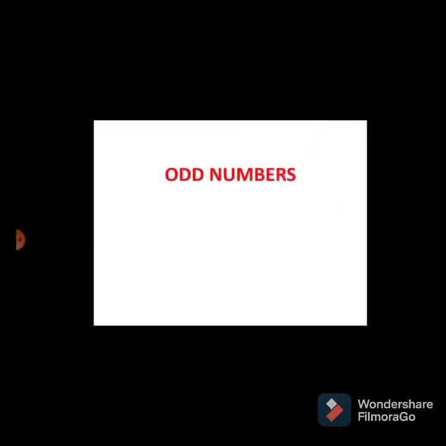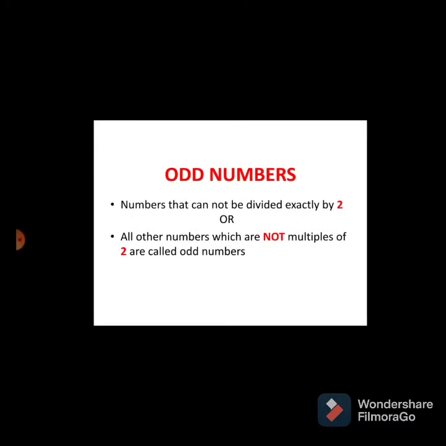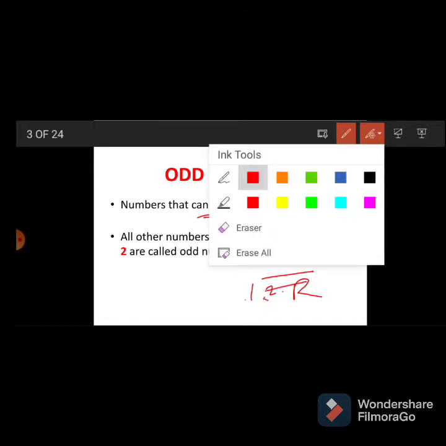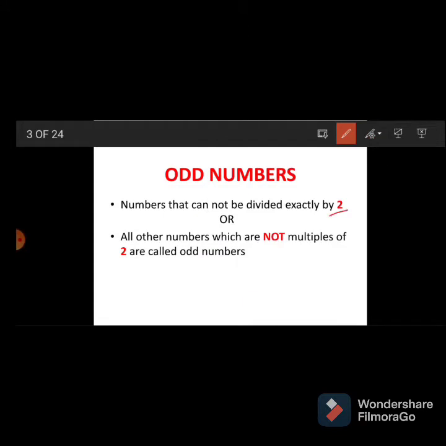What is the meaning of odd numbers? Exact opposite: the numbers that cannot be divided exactly by 2. Cannot be divided exactly by 2 means after division a remainder will be there. That could be 1, 2, 3 and so on, not 1, 2, 3, it is 1 only. Why 1 only? Because when we are dividing by 2, a remainder of 3 is not possible, as 3 is again divisible by 2.